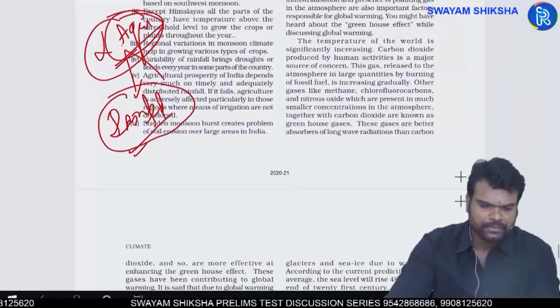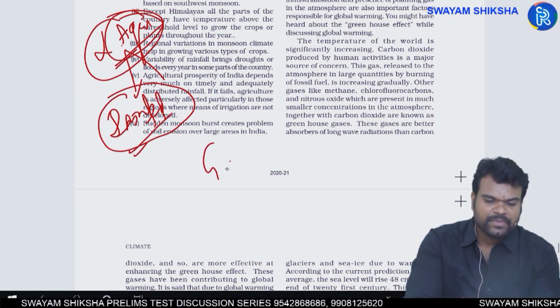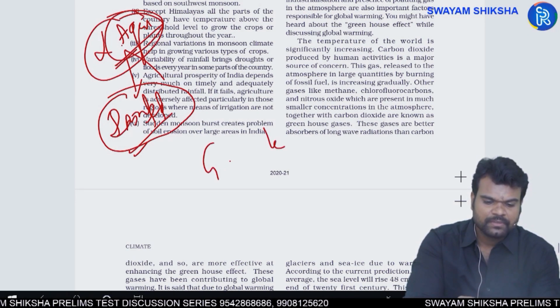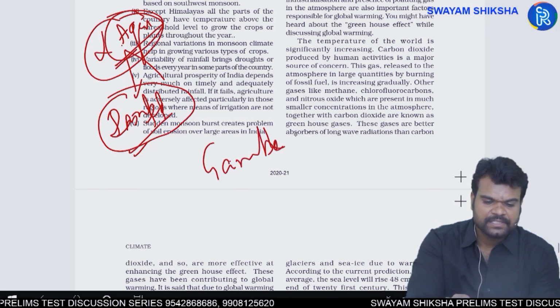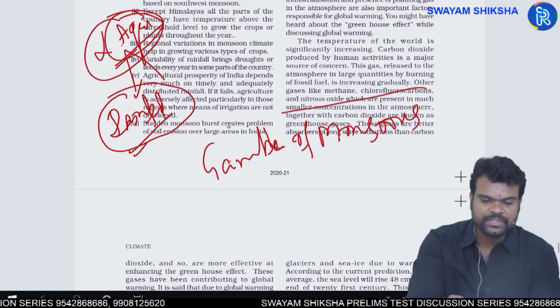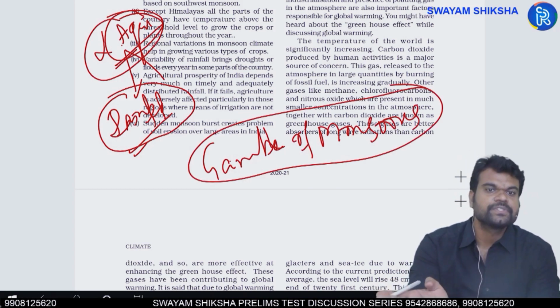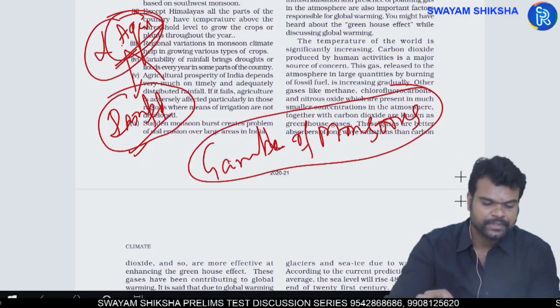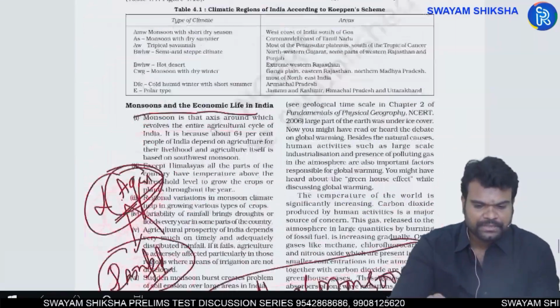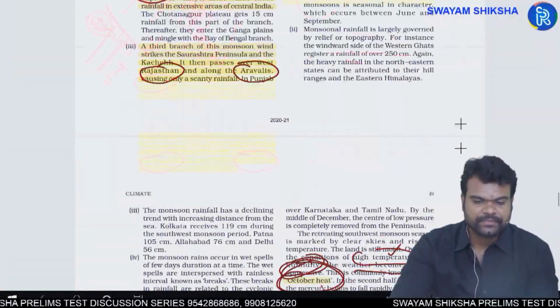That is why you have a popular phrase like Indian economy is a gamble, or Indian agriculture is a gamble of monsoons. If something goes wrong with the monsoons, automatically that is going to affect agriculture, which is going to affect the economy. Okay, this is it for the climate chapter of NCERT.